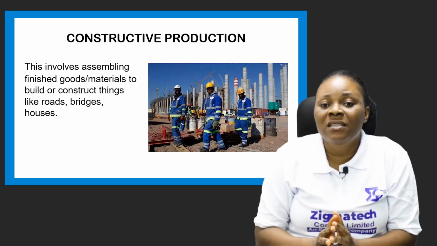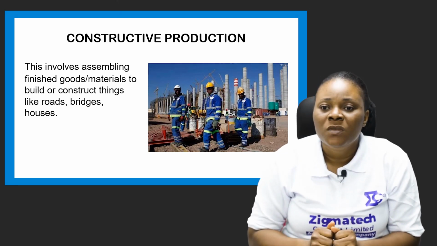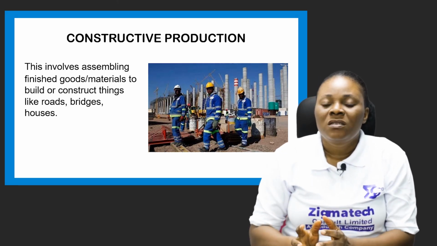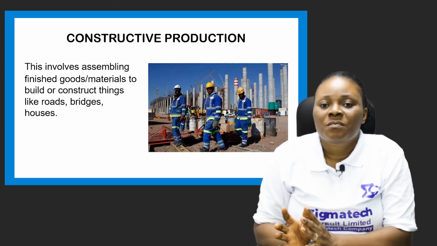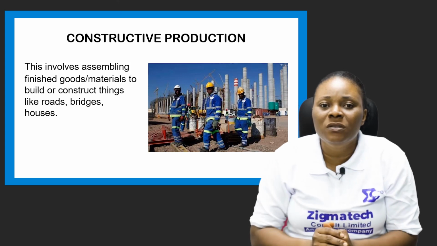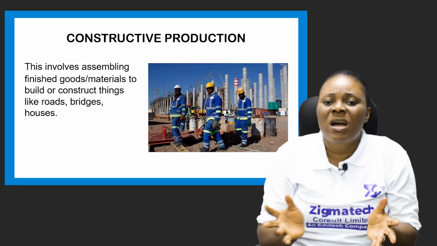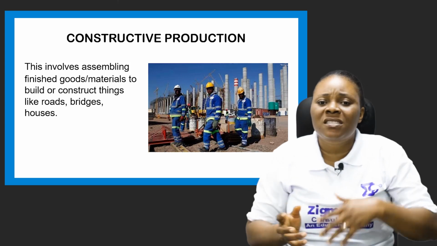We have the cement. The cement is a processed material on its own. You have the stones. They are processed materials from a different source. You have the roofing sheets already produced. Even looking at the interiors, in your sitting room, you have things like tables, chairs, televisions.